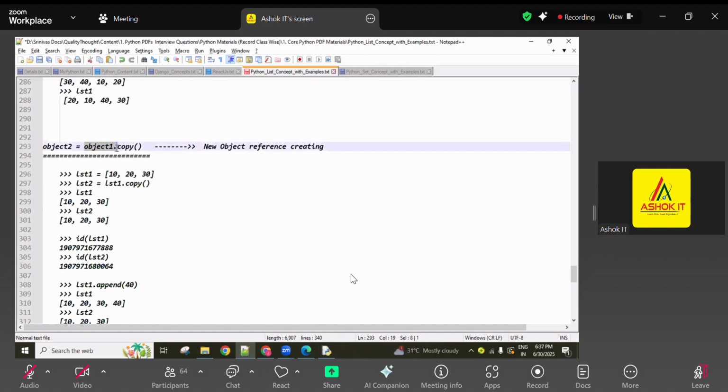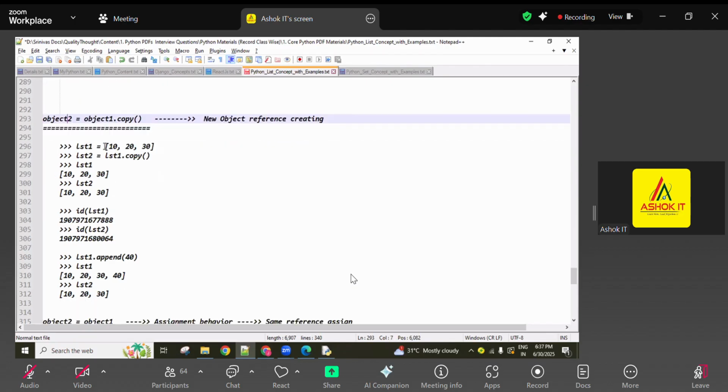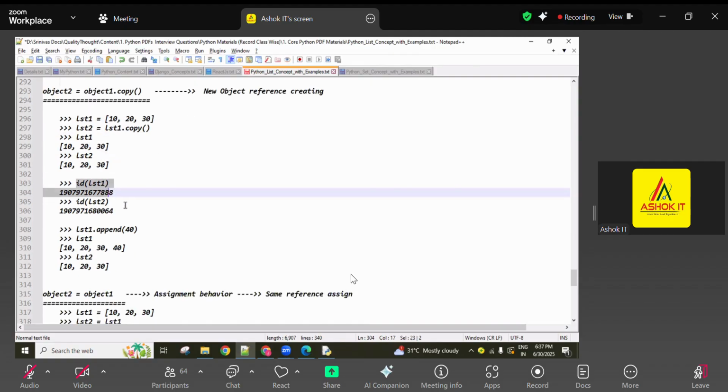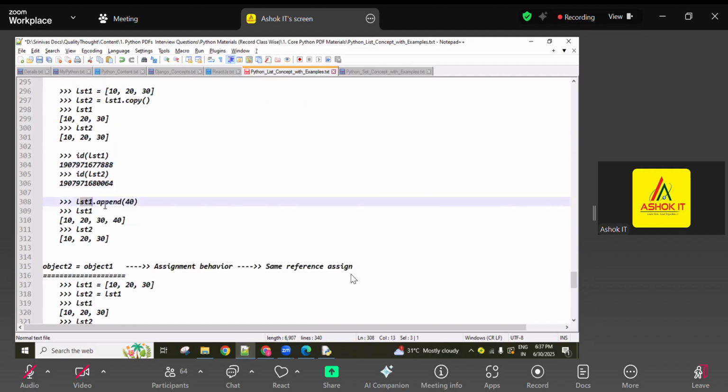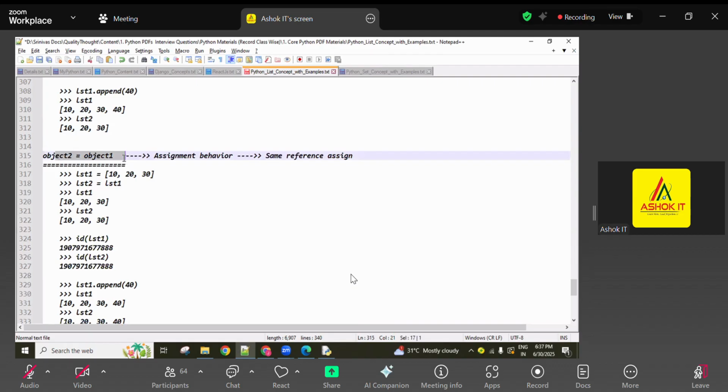Next, the copy method is there. Object one is the original object. All the elements in this original object are copied and assigned to the new object. The copy method returns new memory, a new object. So object one's reference is different and object two's reference is different. Both look like the same values. See here, list one dot copy assigned to list two. Both look the same, but the ID of list one and the ID of list two are different. If we add elements in list one, that is not reflected in list two because both are different memories.